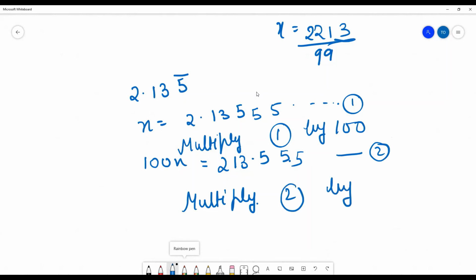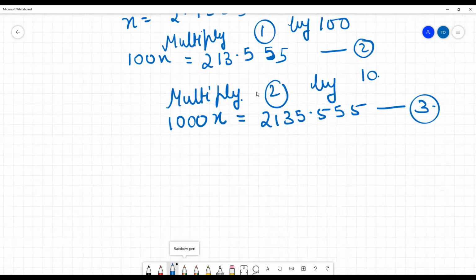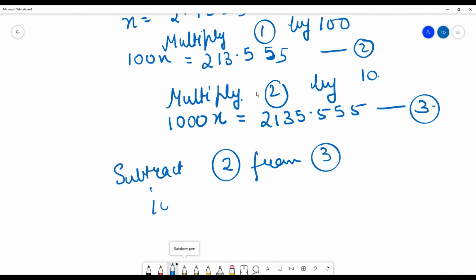Second by, there is no point here. This is only 5. This is 213.555. Now you should multiply 2 by what? 2 by 10. So when you are multiplying it with 10, you will get here 1000x, and here you will get 2135.55. So this is your third equation here. Correct? So now you have to subtract the second from the third. So what is your third one? This one. So 1000x minus 100x. So understood what you have to do here?